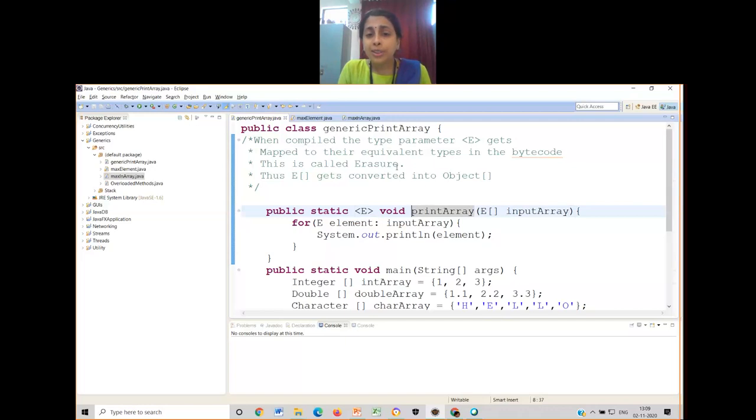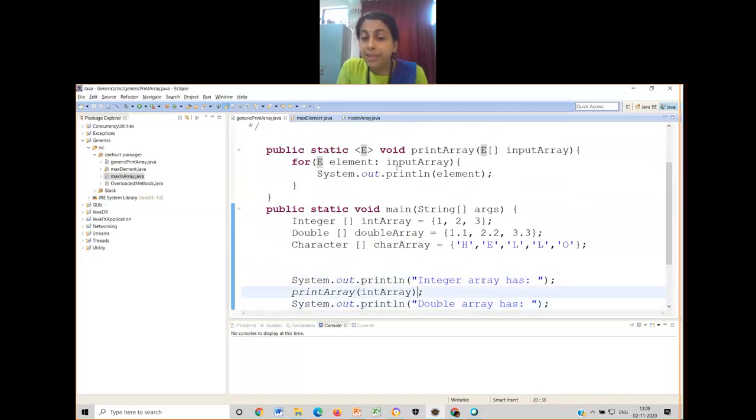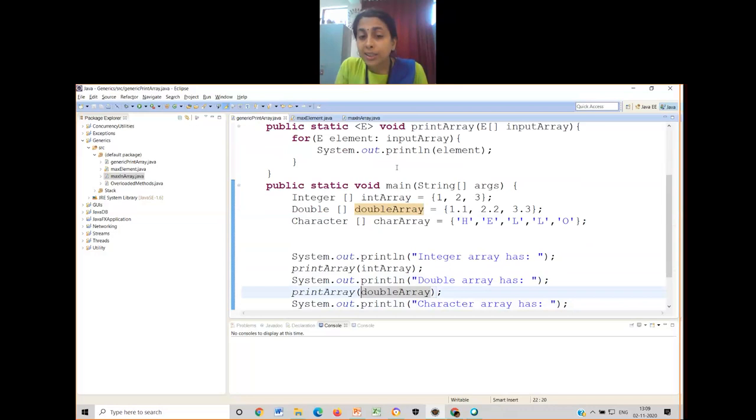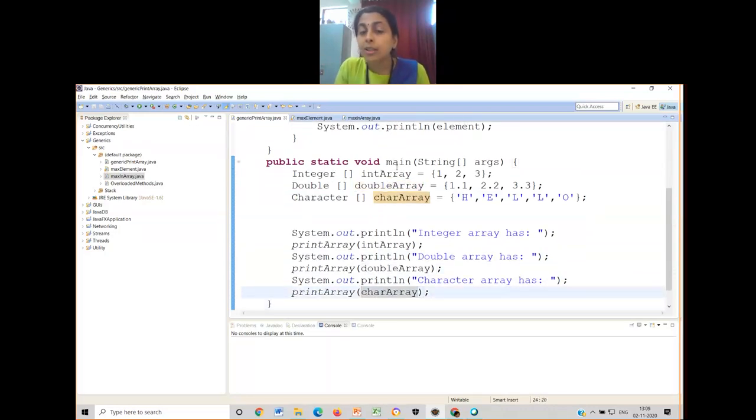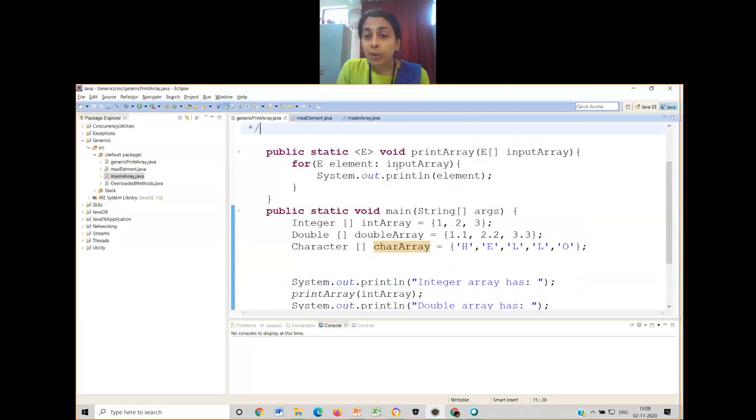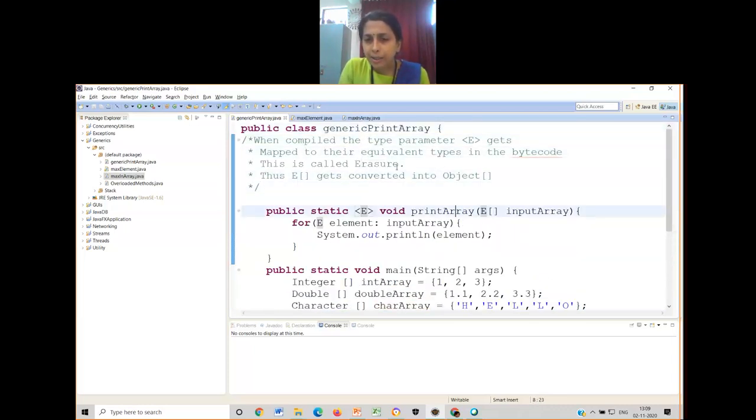Then I have used here capital E, indicating every element in the array. Okay, then the return type, then followed by the name of the function, opening bracket, only one parameter. What is that parameter I'm passing? Just have a look at this. I'm passing the name of the array. Name of the array has a type. What is the type of this array? This array's type is integer. What is the type of second function call parameter? Double. What is the type of the third function call parameter? Character.